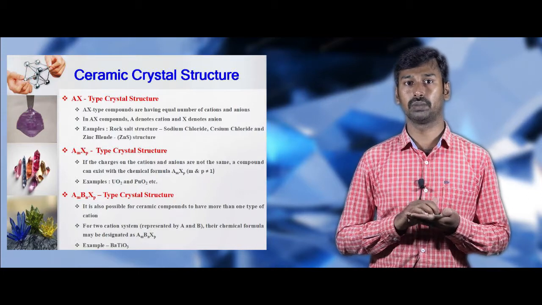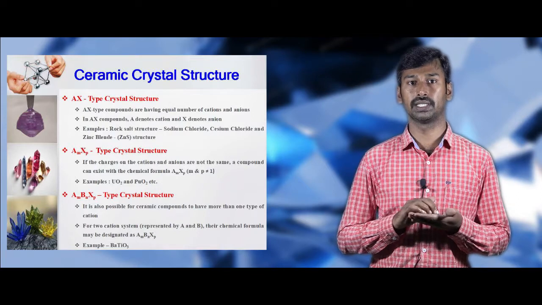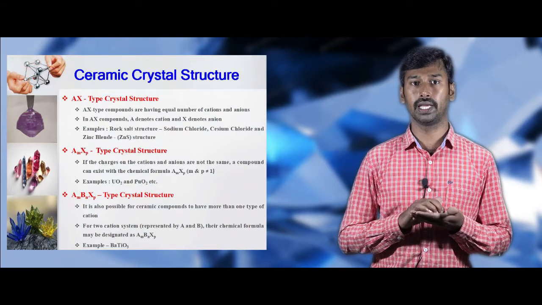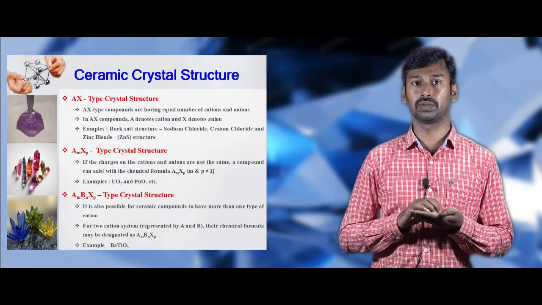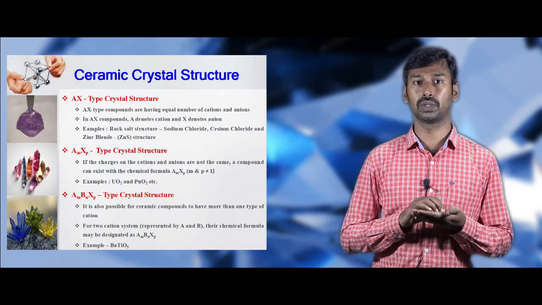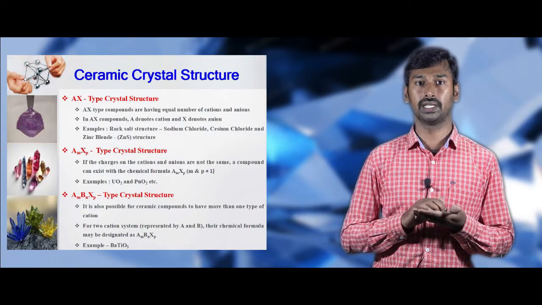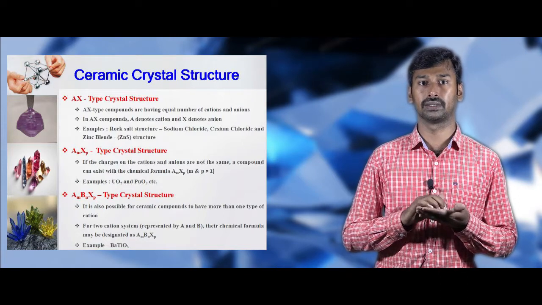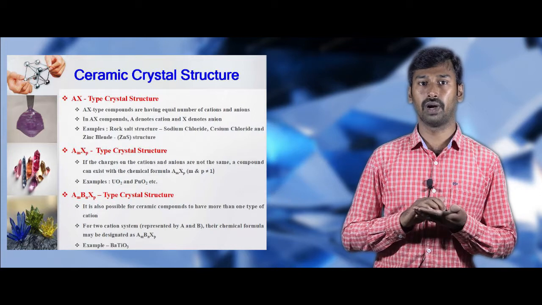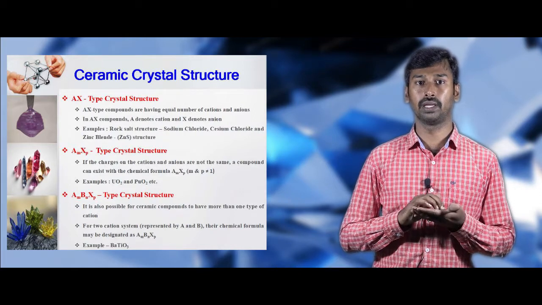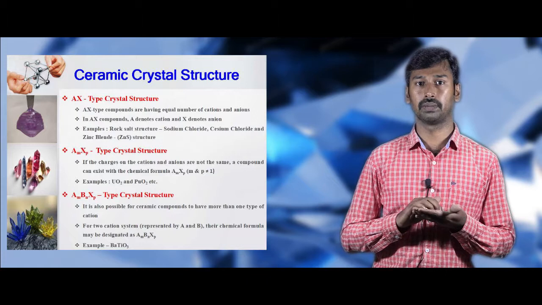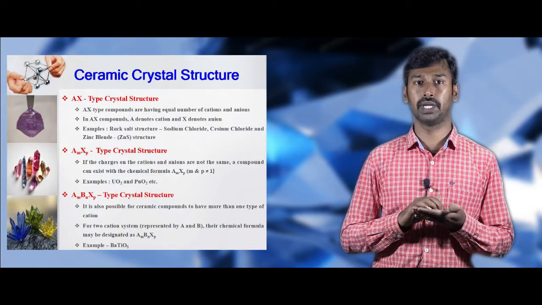Then we are going to see the third type of ceramic crystals, that is the AMBNXP type. It is possible to have ceramic compounds with two cations and one anion. Here A and B represent the cations and X represents the anion. So the compound can be formed with the chemical formula AMBNXP. An example for this compound is barium titanate.